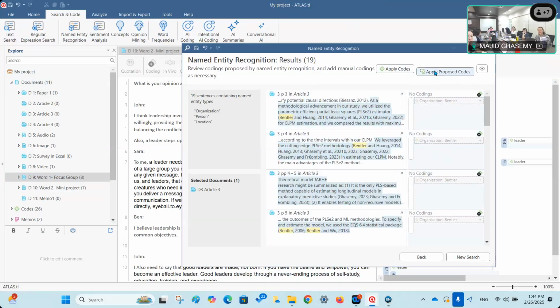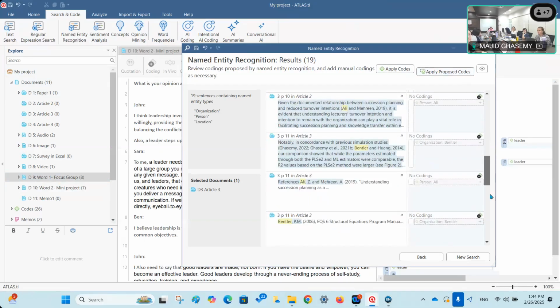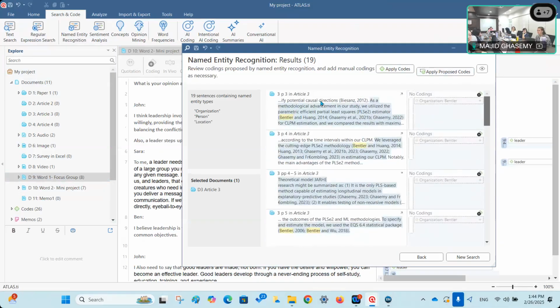So at the moment I click on this, all of these proposed codes will be applied to these quotations. So I just click on this. I can select all codes, or even I can select a few of them. Maybe I just apply Boston.